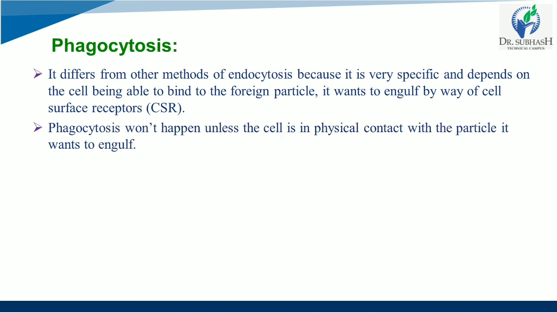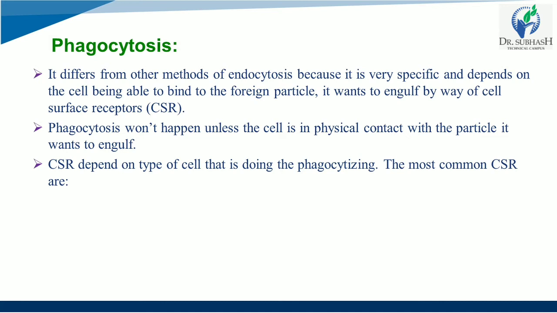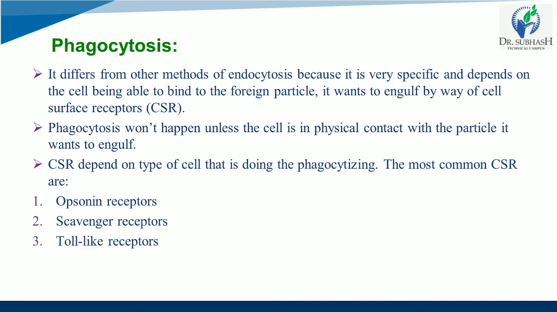Phagocytosis won't happen unless the cell is in physical contact with the particle it wants to engulf. So this is the most important point here to understand. CSR depends on the type of cell that is doing the phagocytizing. The most common CSRs are opsonin receptor, scavenger receptor, toll-like receptor.